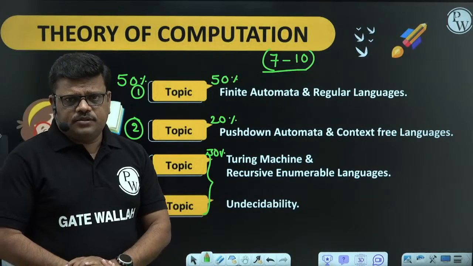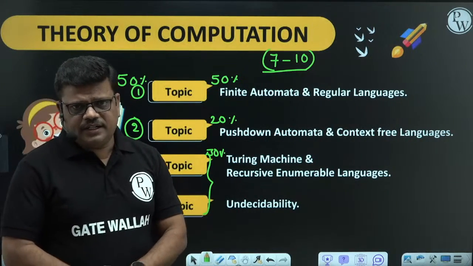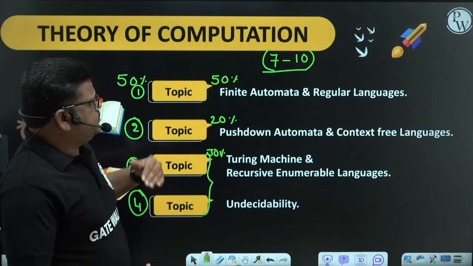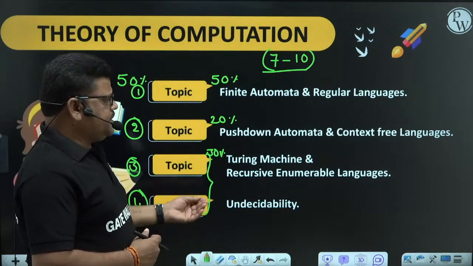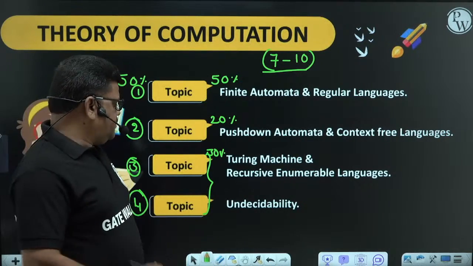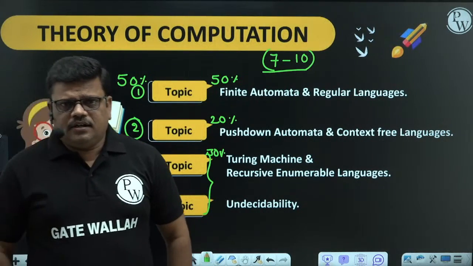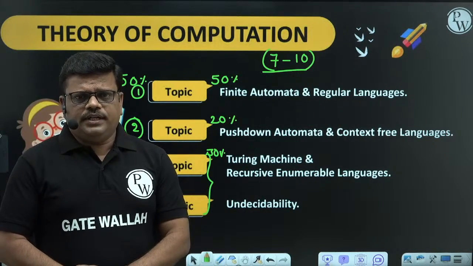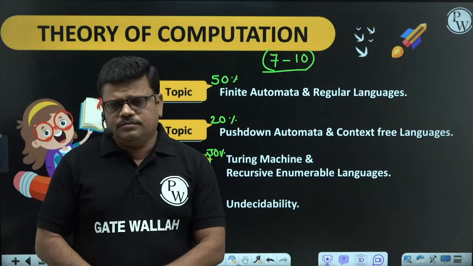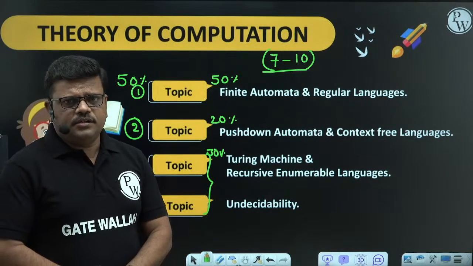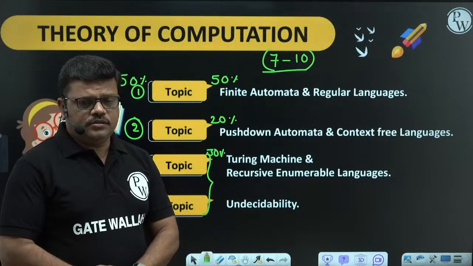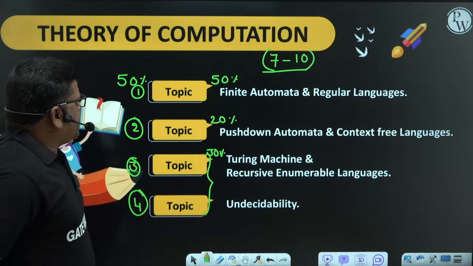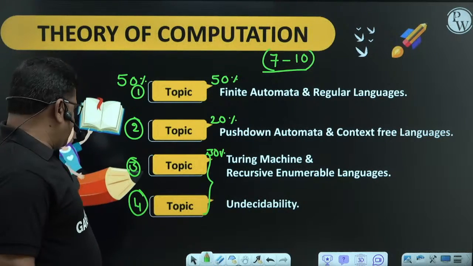Okay students, with this introduction I can start directly our subject, theory of computation. I am going to see the definition. Let us study the definition first, then all other possibilities. I think up to this everything is clear. Till now I explained only the importance of the subject, how we can use the subject to crack the GATE exam, and how it is useful for GATE students of computer science. So let us start studying this subject.